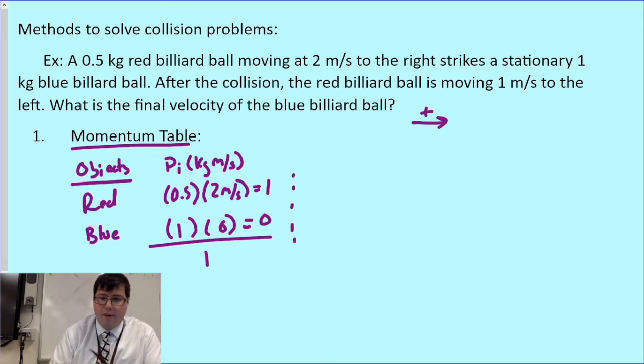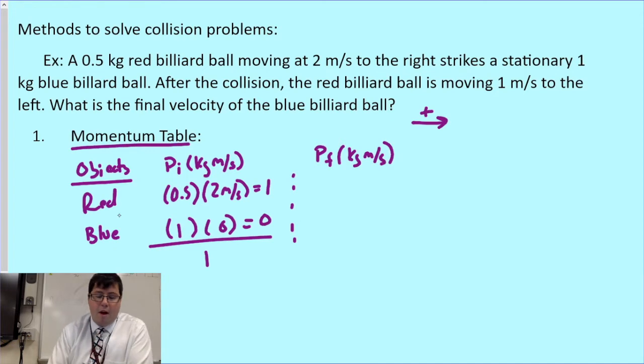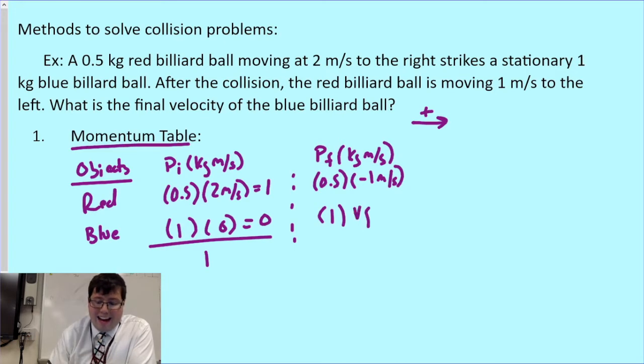Let's go ahead and take a look at our final momentum. P final, we're going to again measure in kilogram meters per second. For my red billiard ball, after the collision, it has the same mass of 0.5 kilograms, but it's now moving 1 meter per second to the left. Since I made right positive, we're going to make that minus 1 meters per second. And then my blue billiard ball has a mass of 1 kilogram, and I don't know its final velocity, so I'm going to call that VF.